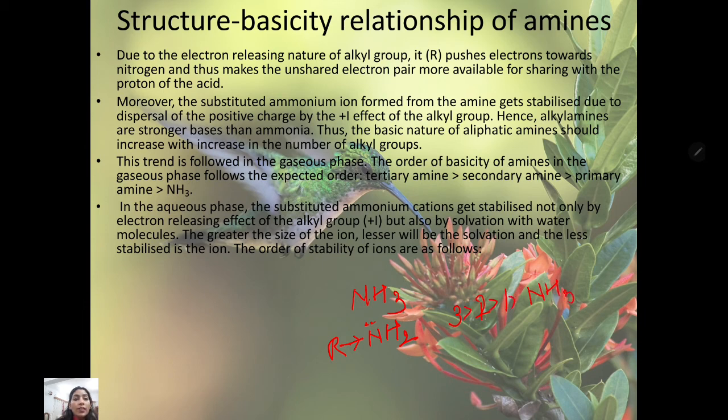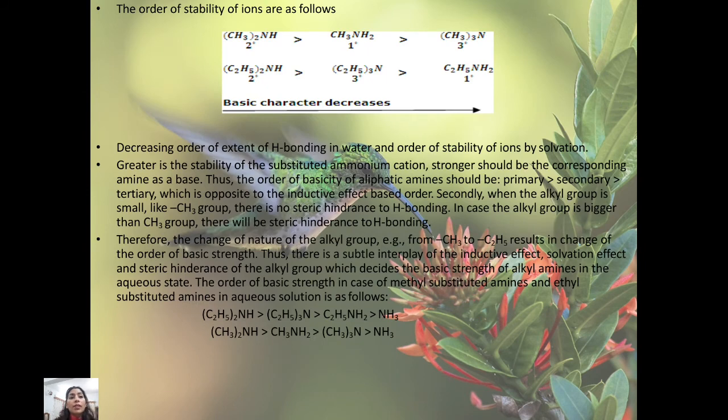But in the aqueous phase, the substituted ammonium cation gets stabilized not only by the electron releasing effect of the alkyl group, but also by solvation with water molecules. The greater the size of the ion, the lesser the solvation, and the less stabilization of the ion. The order of stability of the ions is as follows. When a small size alkyl group is there, the sequence will be secondary, primary, and tertiary. But if a bigger group is there, it can be aryl also, the basicity order will be 2, 3, 1.